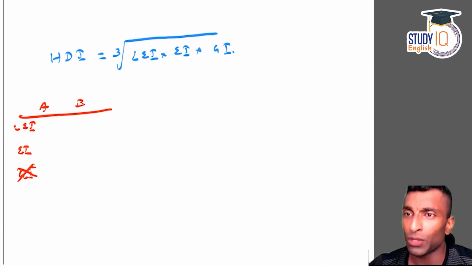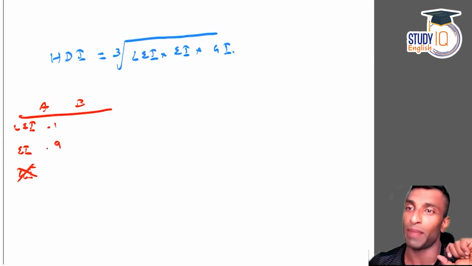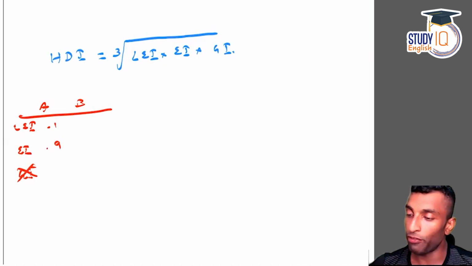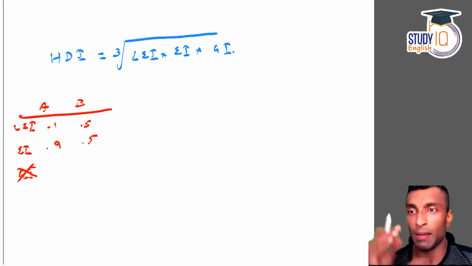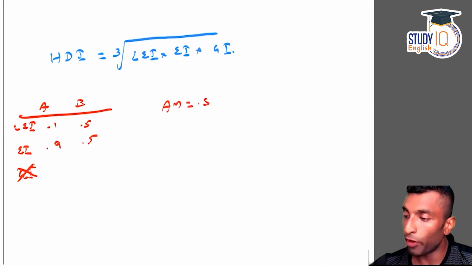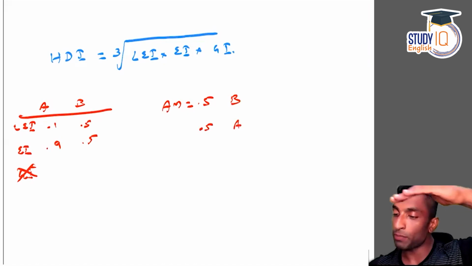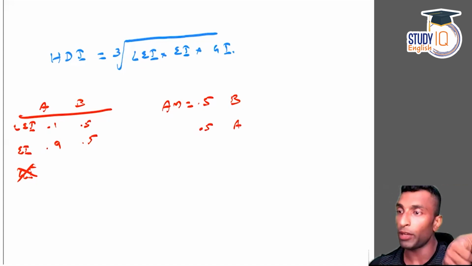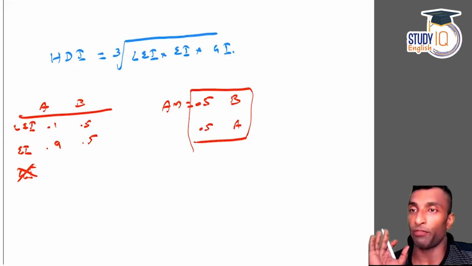Now let's take some values also. For country A, LEI 0.1, education 0.9. What does it mean? Education is doing really good, but life expectancy is very, very bad. On the other hand, the other country B, 0.5 and 0.5. Now, if you take the arithmetic mean in this case, what are you going to get? 0.5 plus 0.5 divided by 2. So you will be getting AM 0.5 in the case of country B. What about country A? Country A also 0.1 plus 0.9 divided by 2. That is 1 divided by 2. That is again 0.5 itself. So in both cases, if you take AM, it is 0.5.